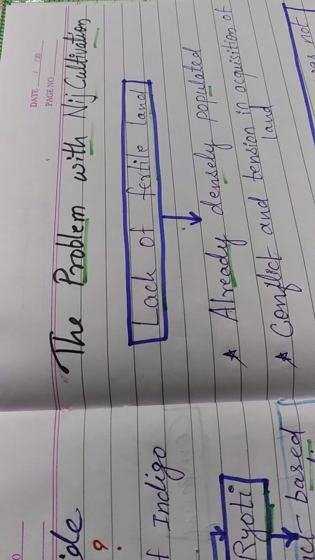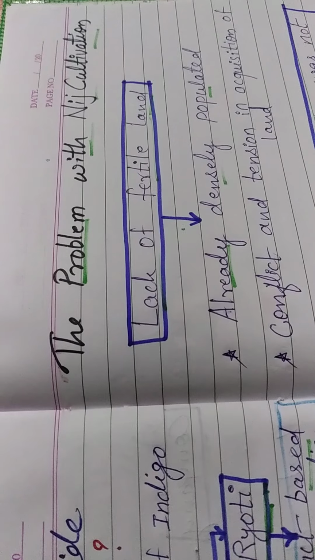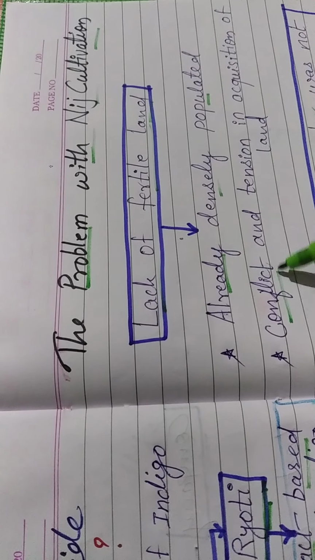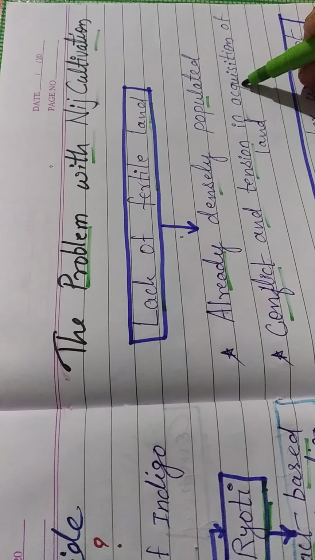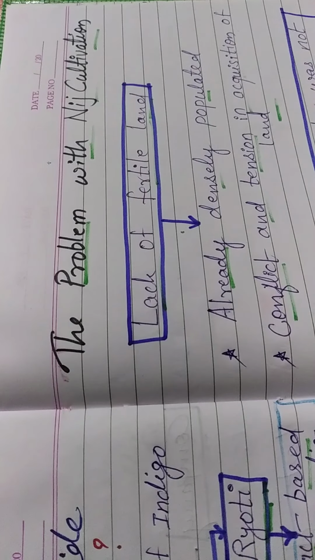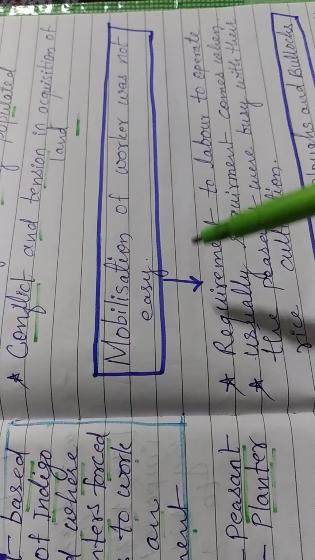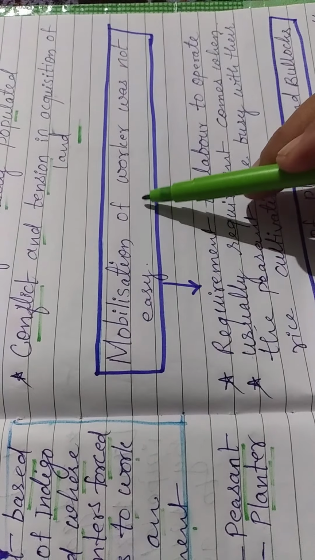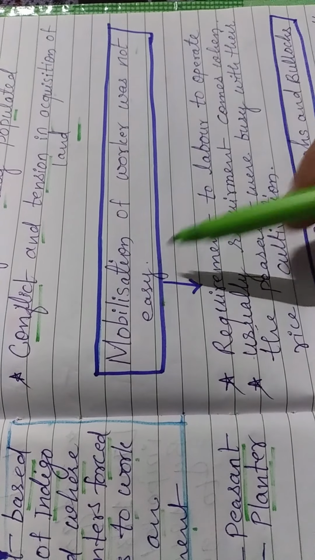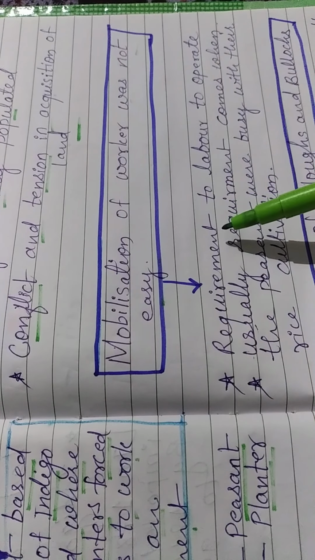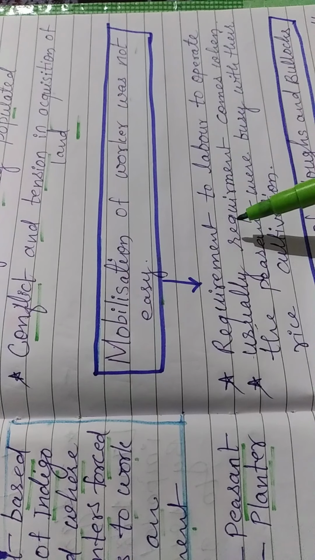So this led to conflicts and tensions in the acquisition of land. The second problem with nij cultivation was that mobilization of workers was not easy. Here the planters needed more laborers.